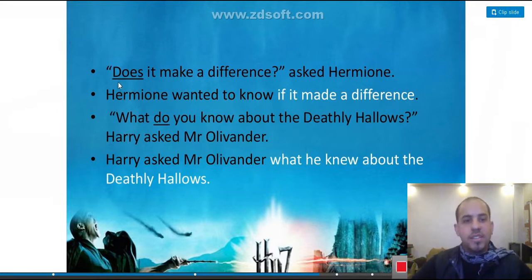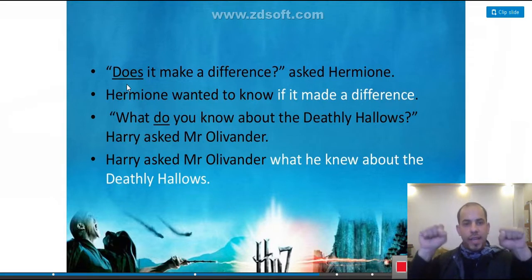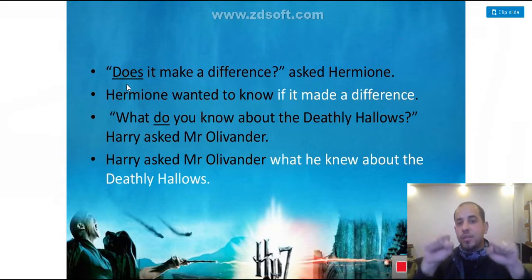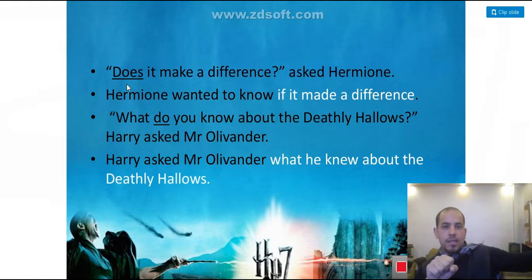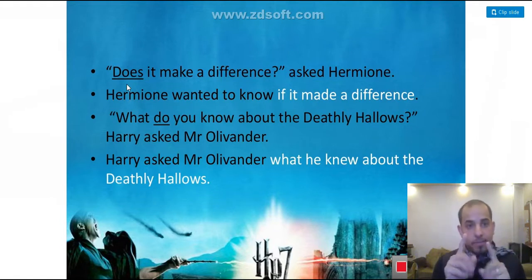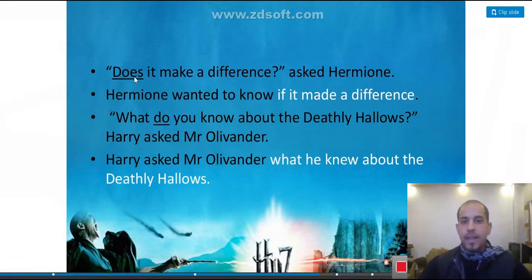The tense here is does make. Does make is the tense. This is a present simple. Let's ignore does and focus on the verb make. Now, make is verb 1. It changes to verb 2. The past form of the verb make is made. A difference. Then we use a period here. It is not allowed to use a question mark because this is not a question.